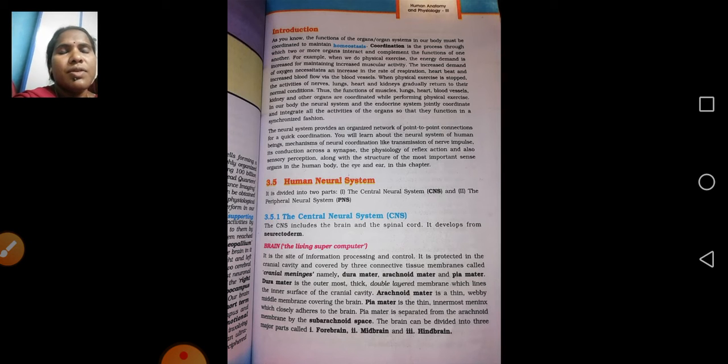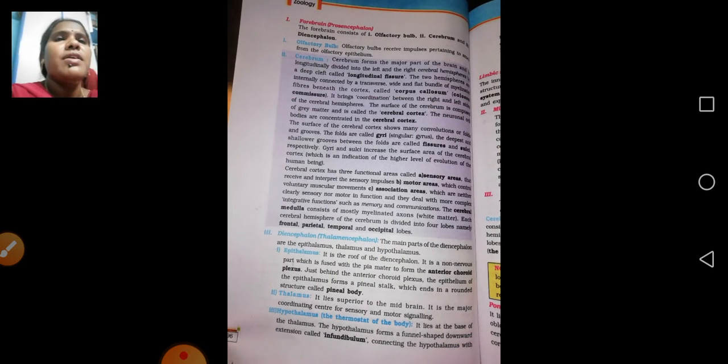The first one is the neural layer, protected by the cranial cavity. The brain also has three partitions: forebrain, midbrain, and hindbrain. The forebrain, or prosencephalon, has the olfactory bulb, cerebrum, and diencephalon. There are some partitions in the forebrain also.